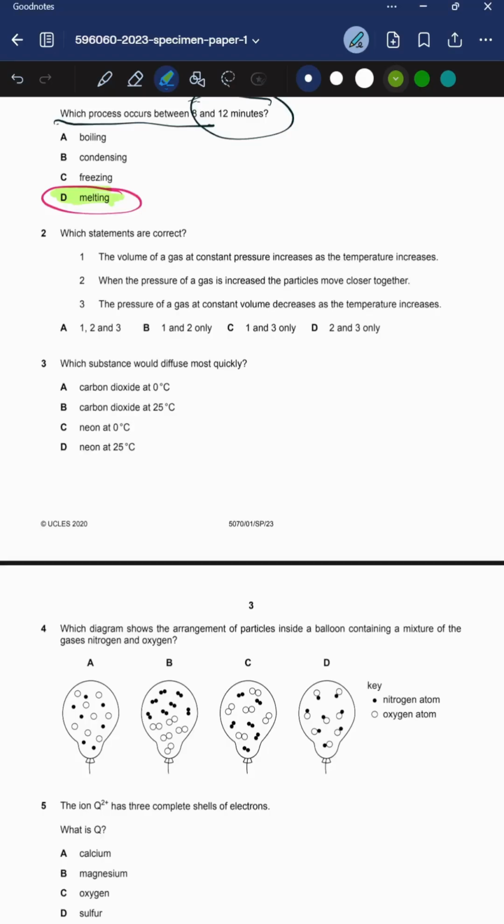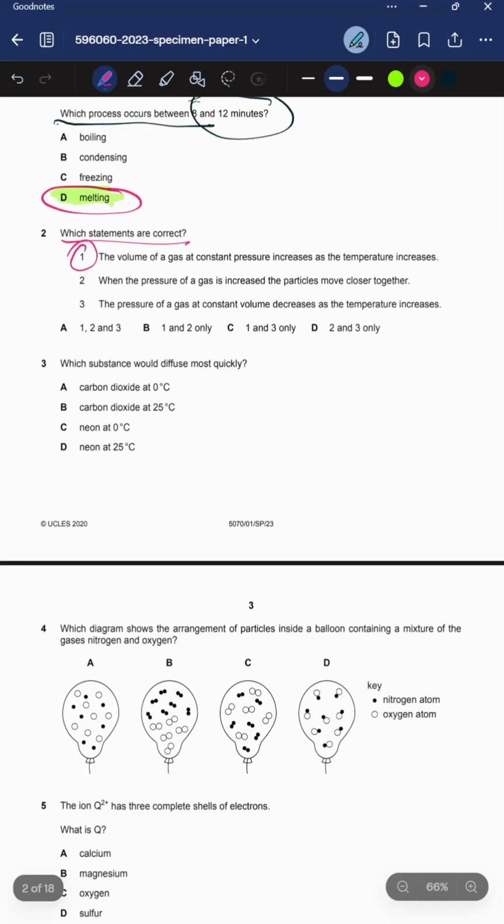Alright, so which statements are correct? Statement 1: the volume of a gas at constant pressure increases as the temperature increases. So we need to analyze all three of these statements and assess which of them are correct, right? So now let's first understand what is pressure.